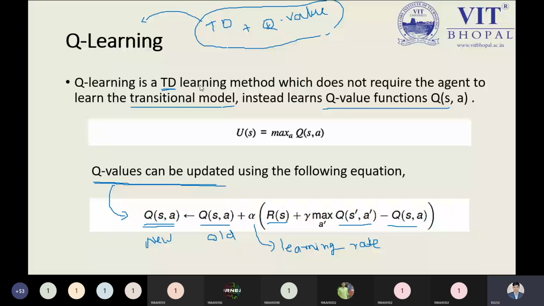So Q(s,a) on the left hand side is the new value, because you are expecting the updated or new value of the Q value function. It tends to Q(s,a) on the right side, which is the old value, plus alpha. Alpha is the learning rate. What is a learning rate?